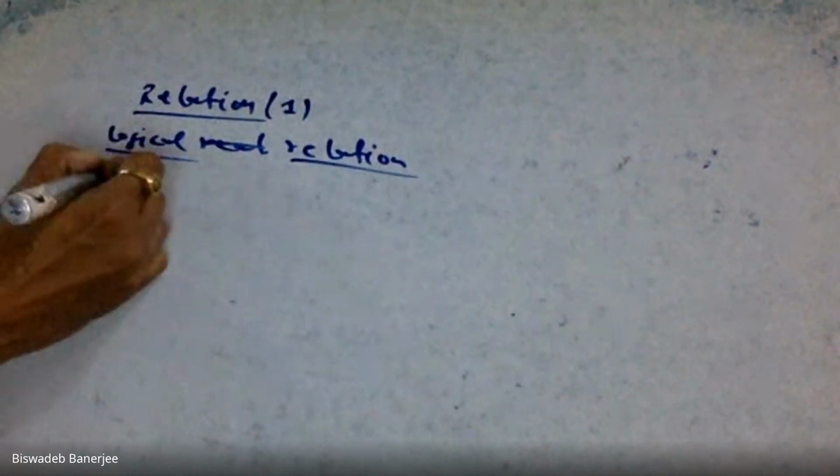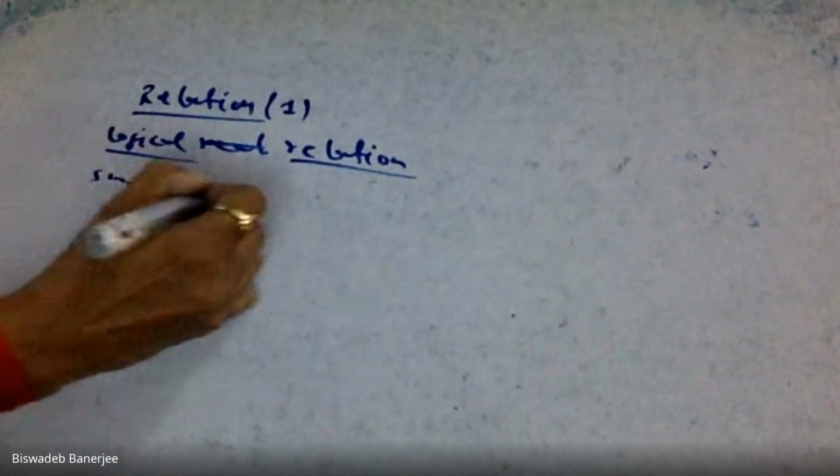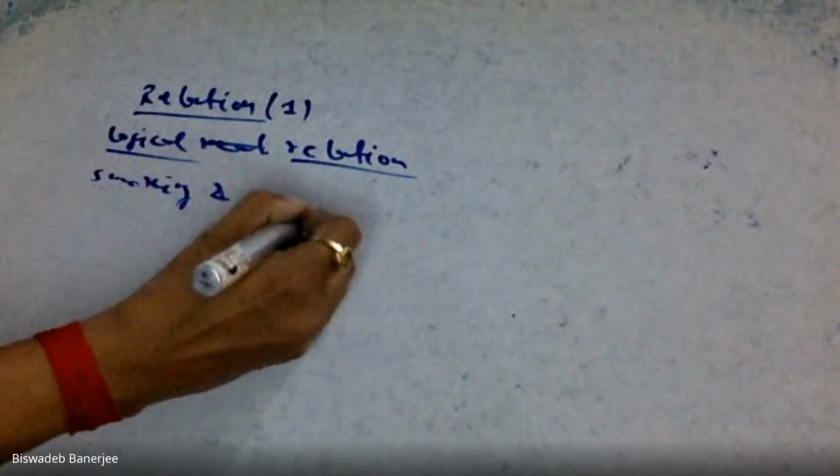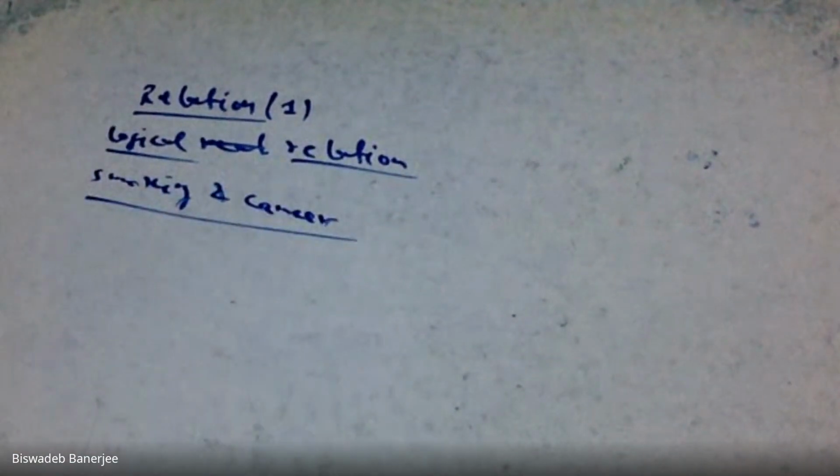Take an example from real life. We may find a relation between smoking and cancer. We may assume that smokers have a higher chance of getting cancer.